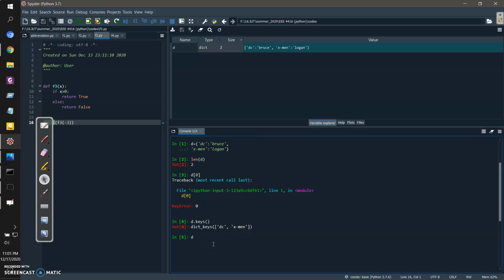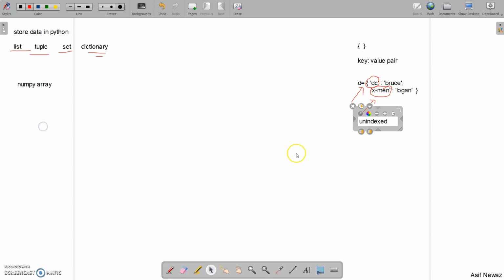Similarly we can get the values this way, d dot values. So these are the values, that is Bruce and Logan. We can separately access the keys and values like this, using the dot keys and dot values methods. So let's write it again. Number one is dot keys. The second one is d dot values.